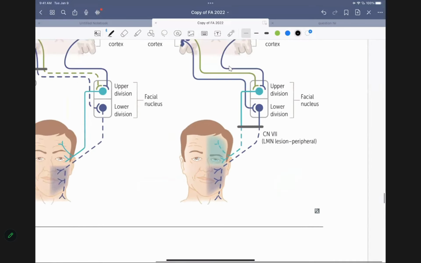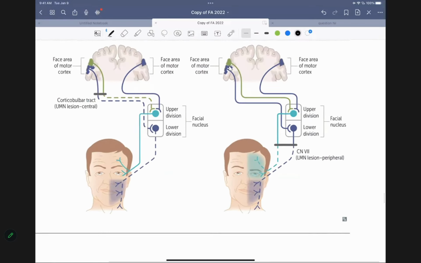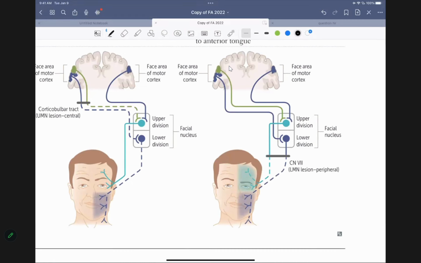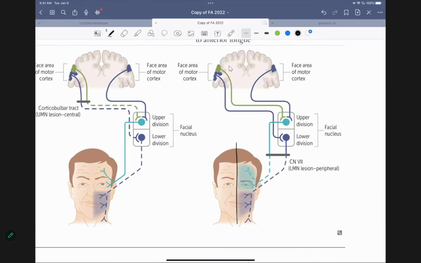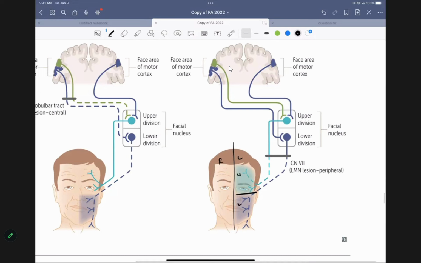Let's take a look at the normal physiology or the anatomy of the face. So we divide the face into half, okay? One half. So we're going to say that's the right side of the patient. This is the left side of the patient. We divide further that into upper half and lower half. So we're going to say upper and this is lower. Is everybody clear, folks? Upper half means basically anything above the eye. Lower half means anything below the eye. Now I want you to follow me here. From here, we call it a nerve.